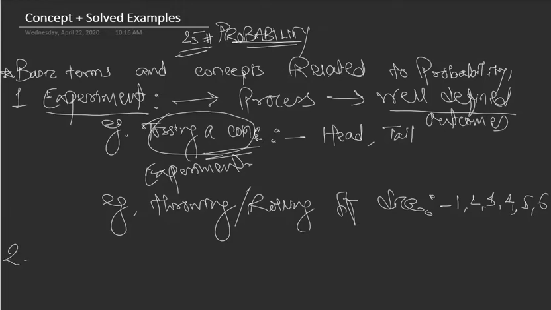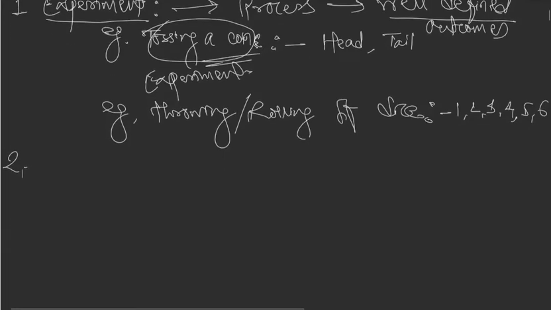Second term, random experiment. A random experiment means all the outcomes of the experiment are known in advance, but any specific outcome of the experiment is not known in advance.